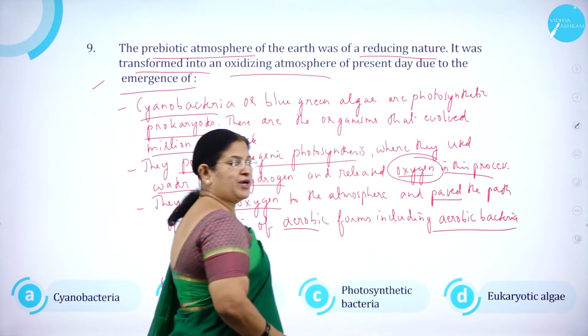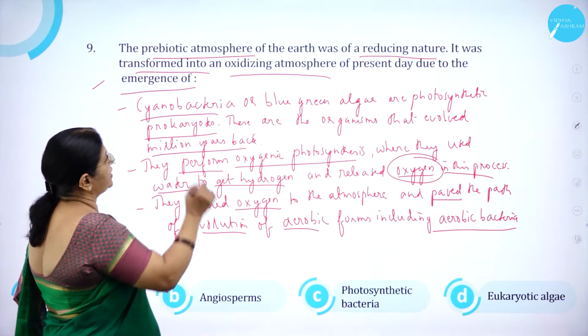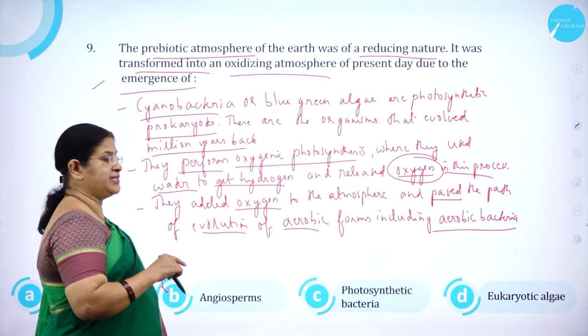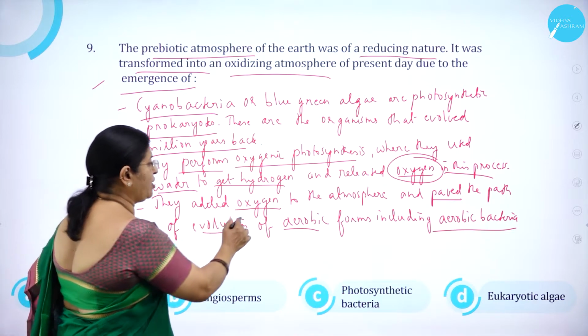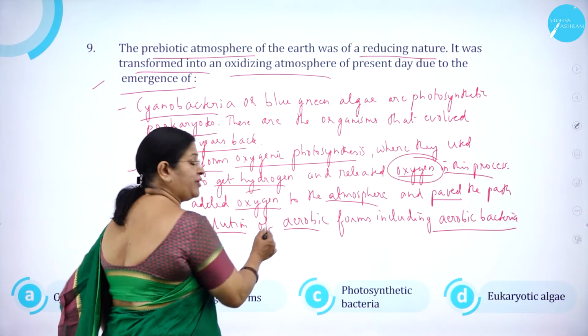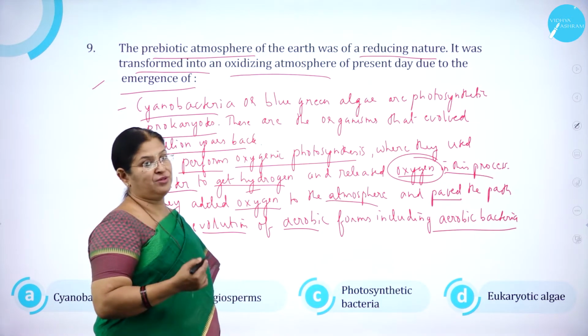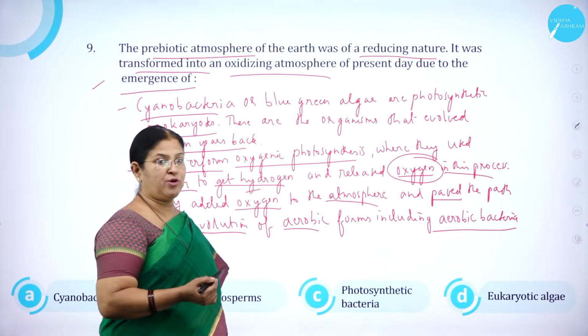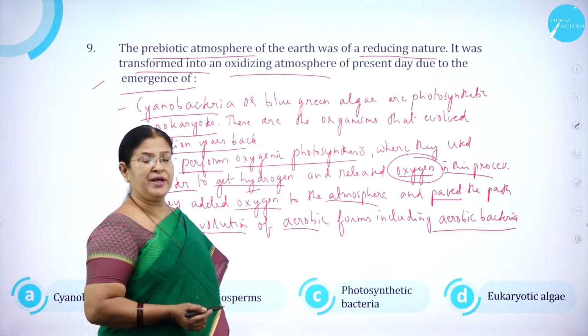So they were the ones to release oxygen, and they are responsible for the present day oxidizing atmosphere. They added oxygen to the atmosphere and paved the path for the evolution of aerobic forms. So those organisms which require what? Oxygen, including aerobic bacteria.